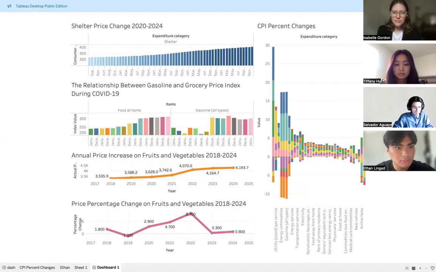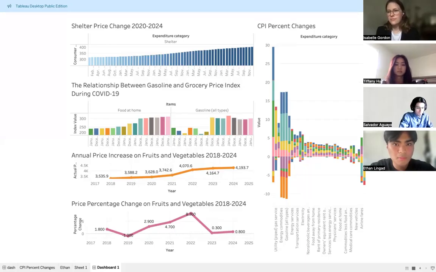The CPI tracks price changes in essential goods and services and paints the picture of the average American's consumer purchasing power. In recent years, economic uncertainty, supply chain disruptions, and shifting consumer behavior have led to significant price fluctuations. This Tableau presentation will examine the data, identify patterns of volatility, and provide insights into how these changes affect consumers and businesses.